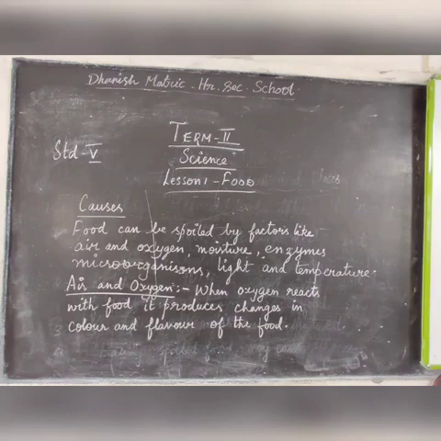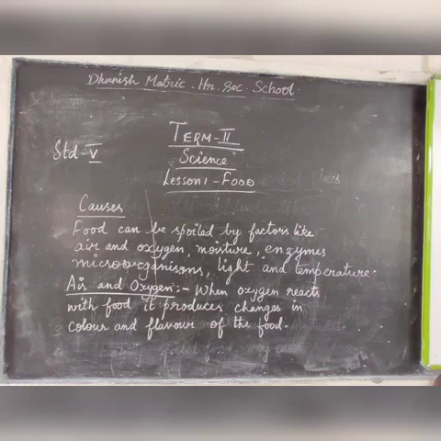Let us see the causes for the spoilage of food. Once the food items are harvested, they begin to decompose. Food can be spoiled by factors like air and oxygen, moisture, enzymes, microorganisms, light and temperature. Let us see them one by one.